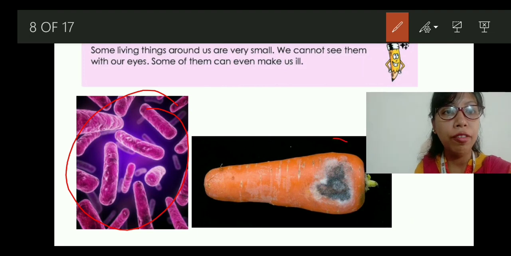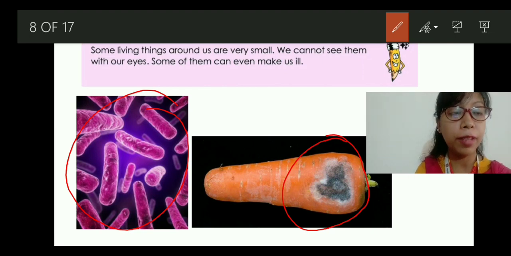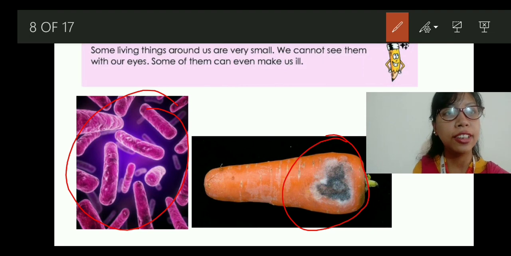Now, have you ever seen your food getting fungus or bacteria, like a white color, black color, with a little bit of a furry type? Yes. So these are actually microorganisms. They can decay and spoil the food. And if you keep the bread for a long time, what would happen?